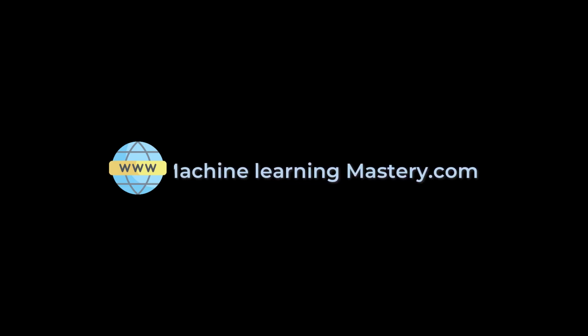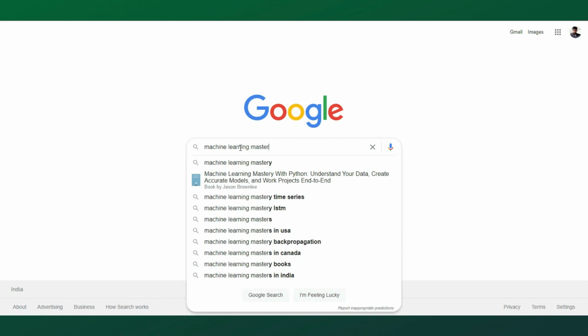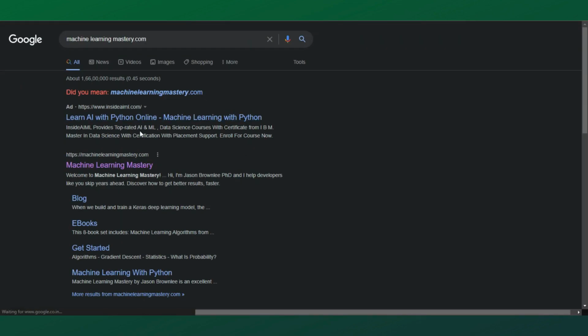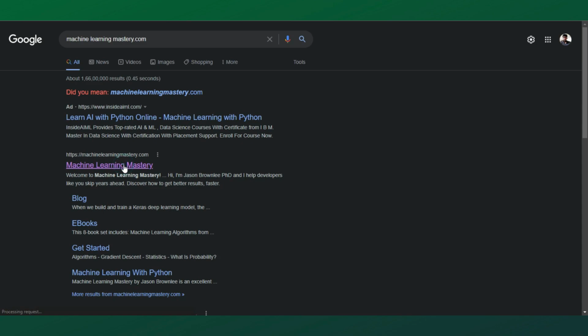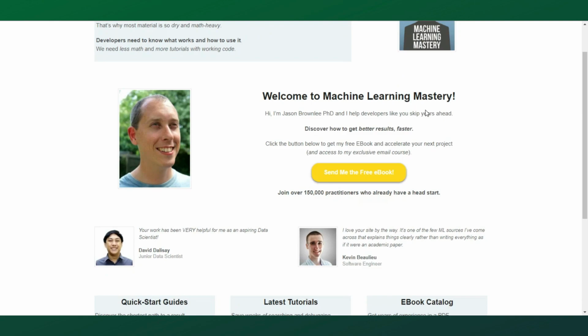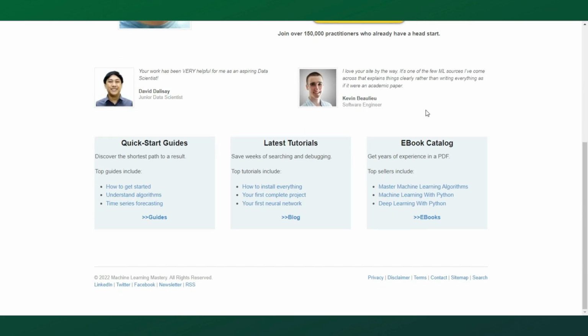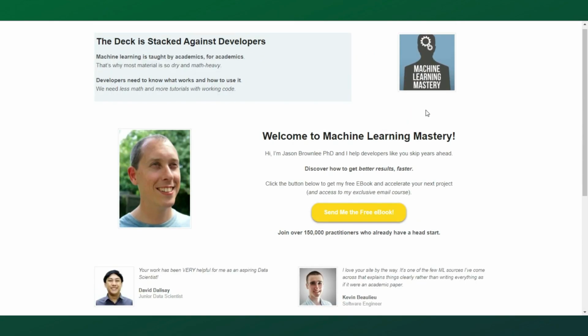The first site is called Machine Learning Mastery. It is one of the top rated sites among machine learning and data science engineers. I'm sure that the content they produce is top quality. They have a lot of experienced contributors who are working in high level data implementations. And whether you are a beginner in machine learning or an experienced professional, this site is a great resource for you to explore more about data science concepts.